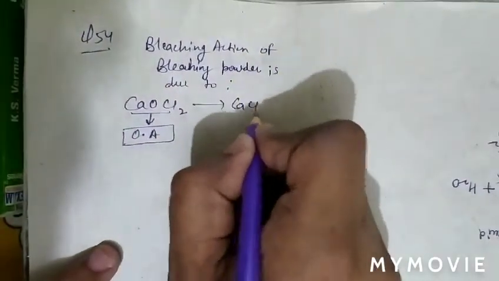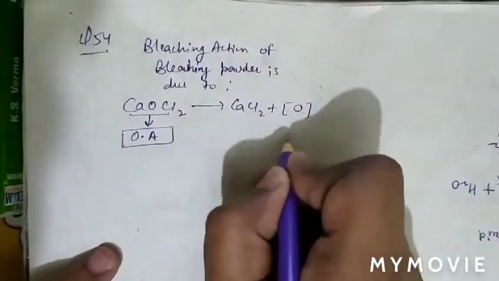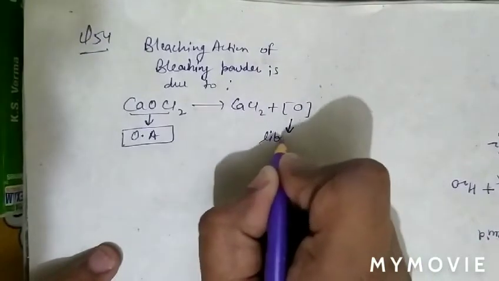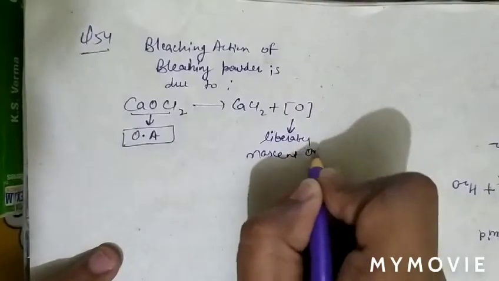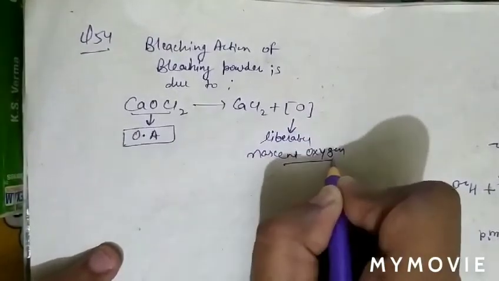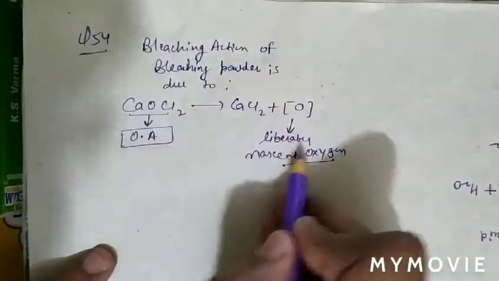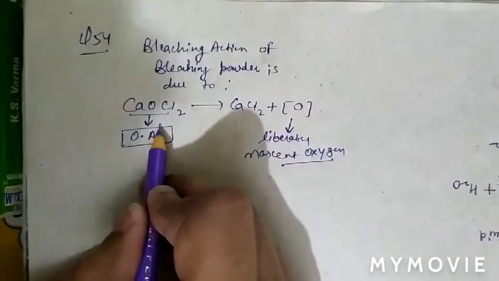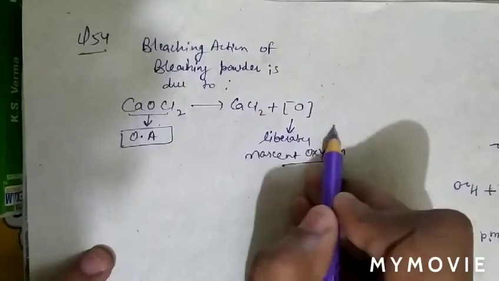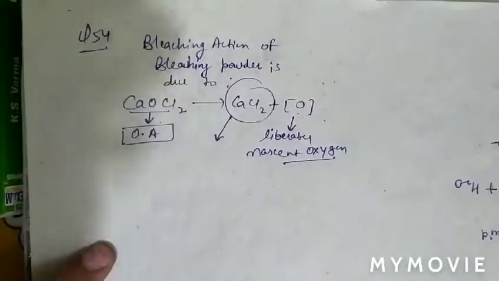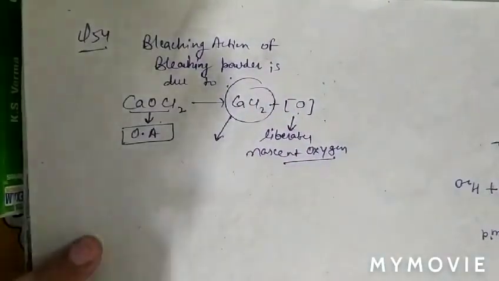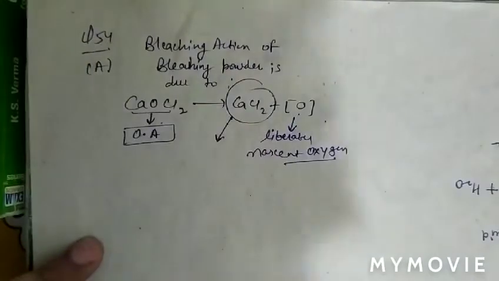It liberates nascent oxygen, and the reactivity of nascent oxygen is very high, therefore it acts as an oxidizing agent. So the bleaching action of bleaching powder is due to nascent oxygen and formation of CaCl2. So question number 54, option A is correct.